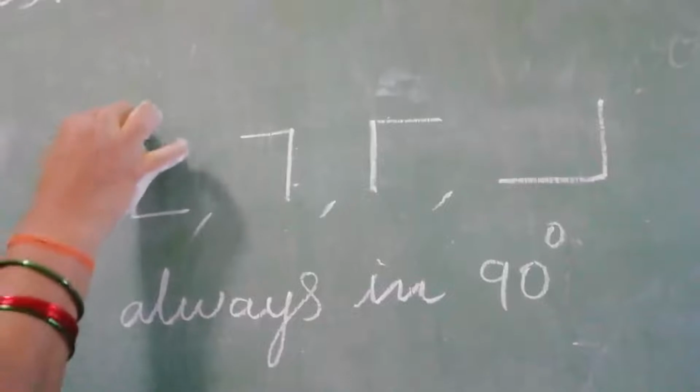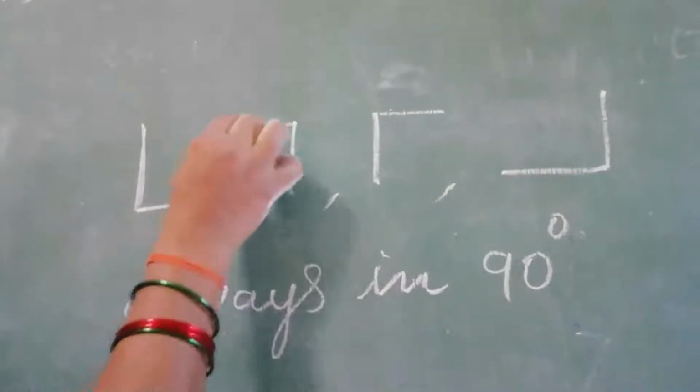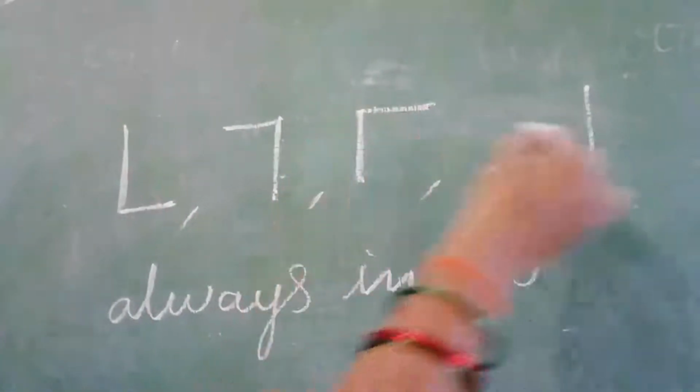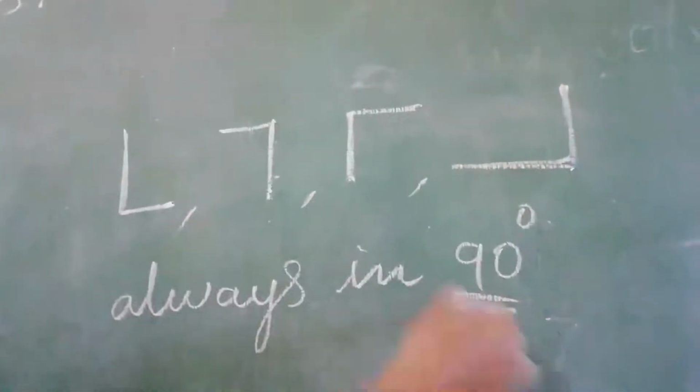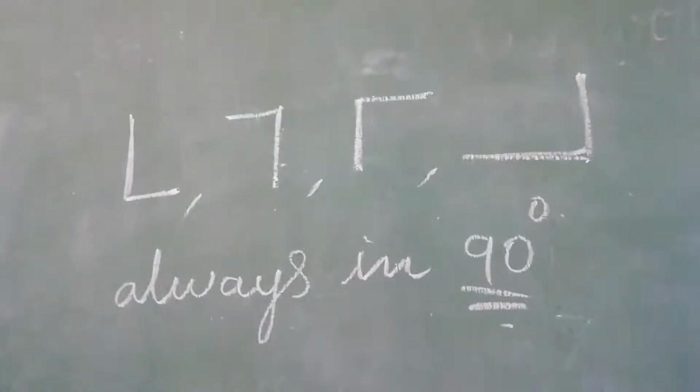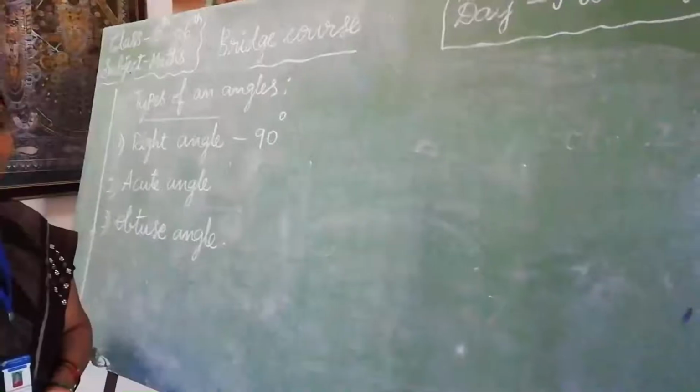A right angle can be represented in four ways. It is always how many degrees? 90 degrees. The second one is acute angle.